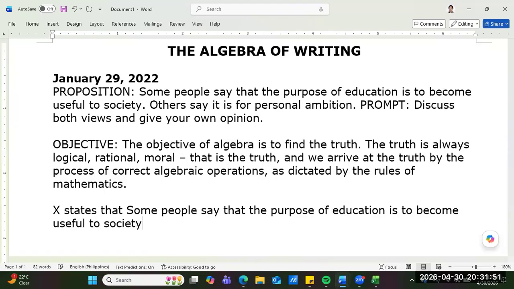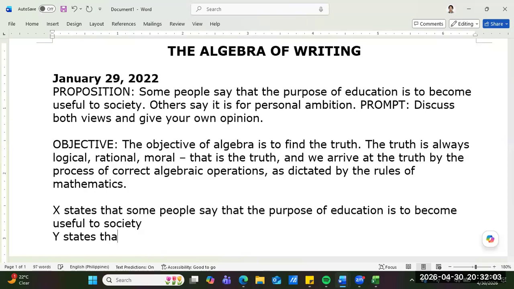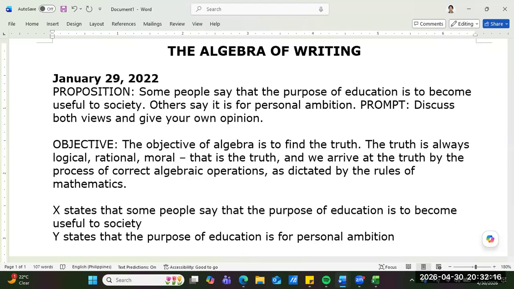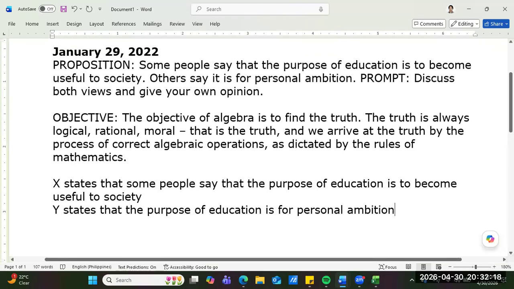Right, guys? And then value Y, woohoo! This is algebra. States that the purpose of education is for personal ambition. We now have the X and the Y, guys.